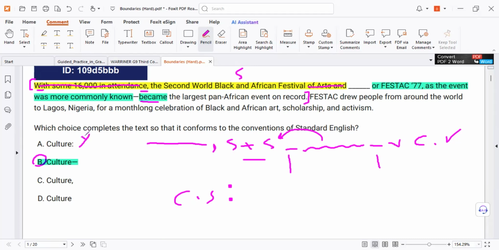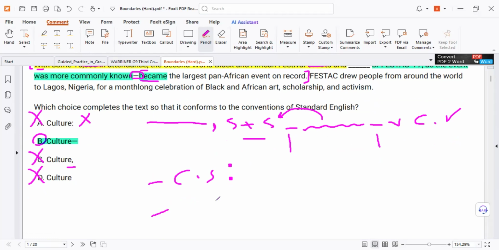So colon wrong. Can we use comma? Wrong. Similar punctuation. Dash with dash, not different. No punctuation, wrong. Two dashes, not one dash. Wrong. Wrong. We follow the rule. So memorize the rules. Colon or single dash, before it must be a complete sentence.